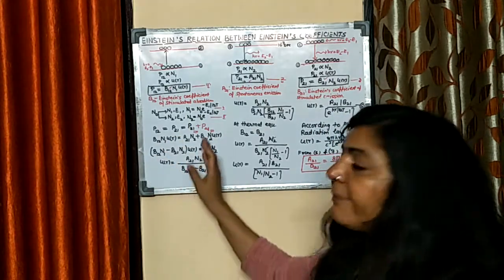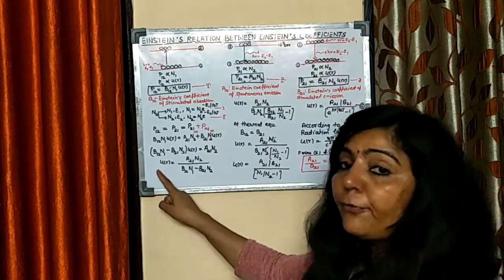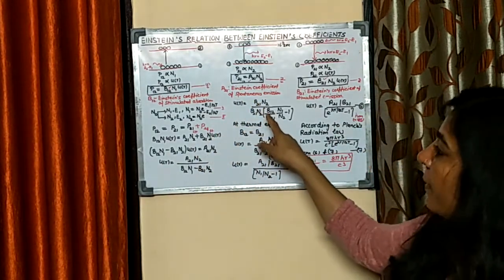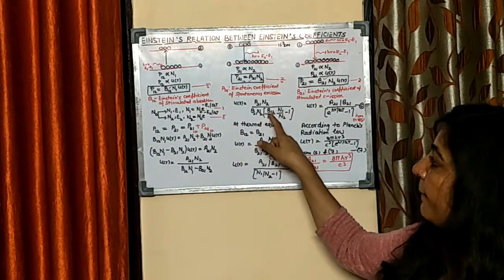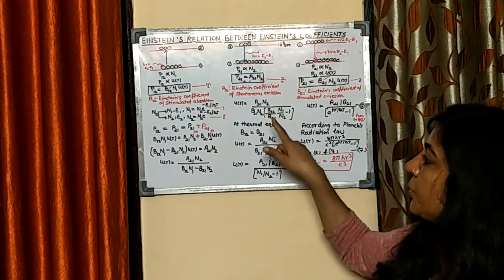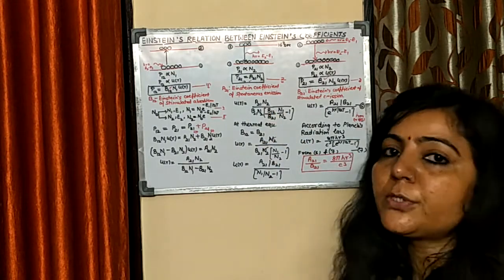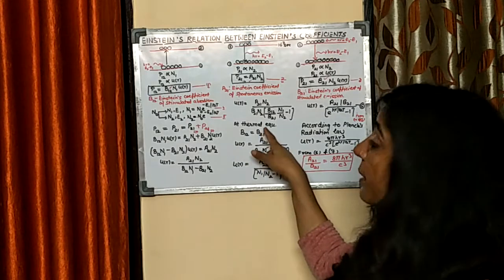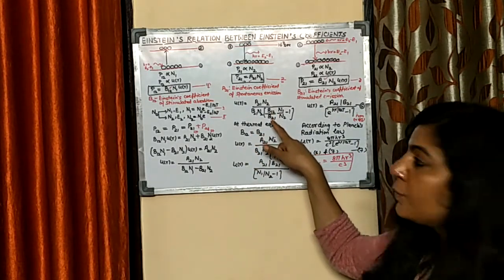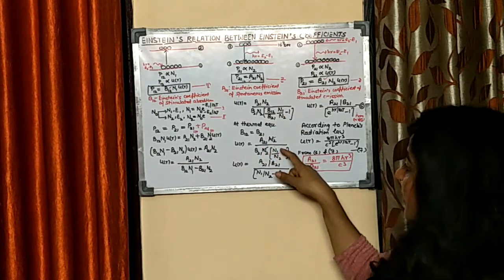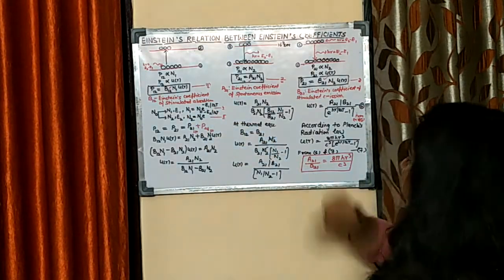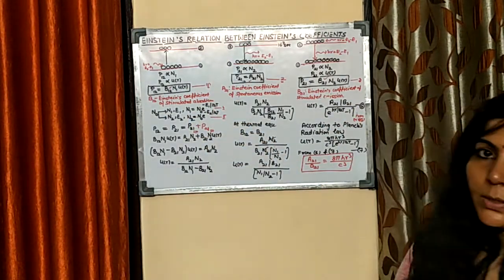Now you have to simplify it in order to find the value of this U nu, the energy density term. After solving, you reach this particular point. Here, this B12, the coefficient of stimulated absorption, is exactly equal to the coefficient of stimulated emission when the system is in thermal equilibrium. So substitute B12 equal to B21. You are getting this, and this N1 by N2 can be obtained using equations 4 and 5. So you reach equation number 6.